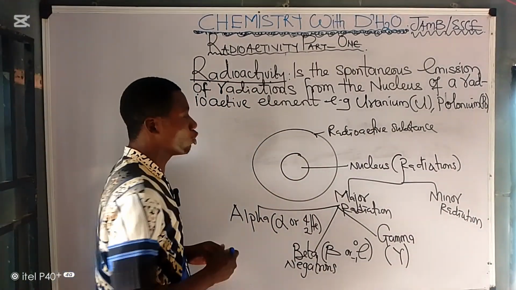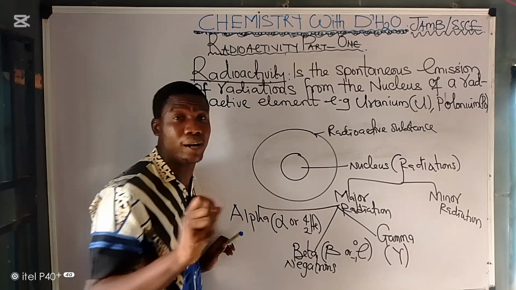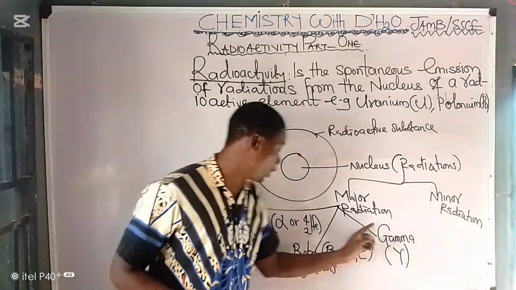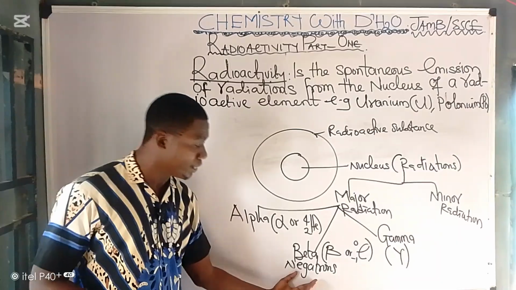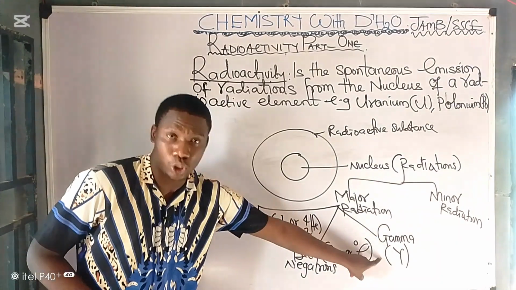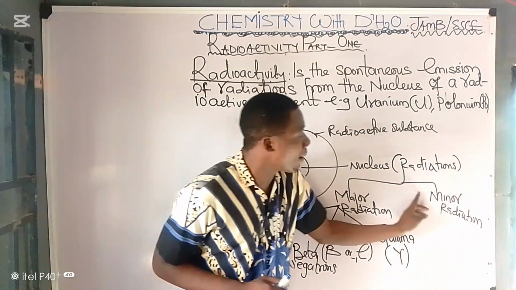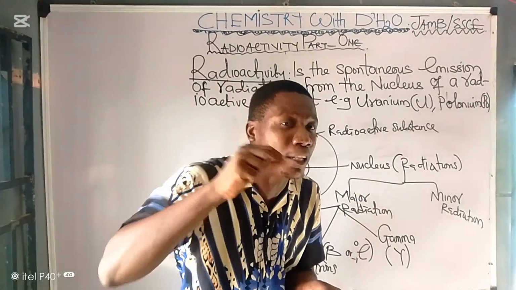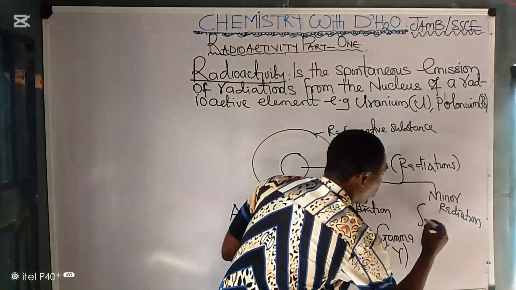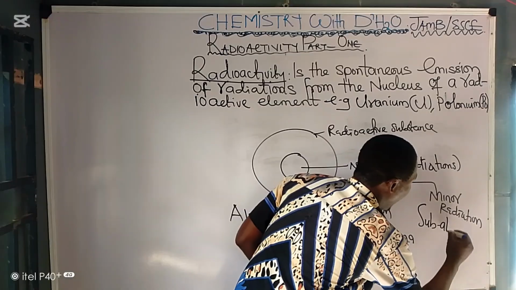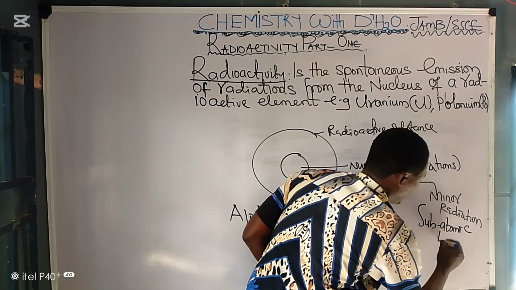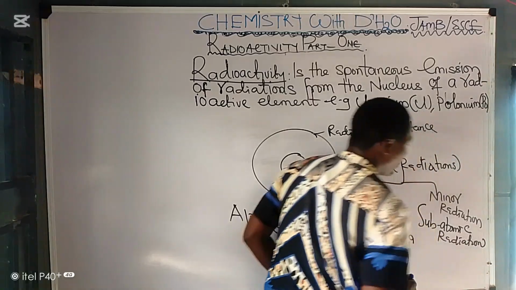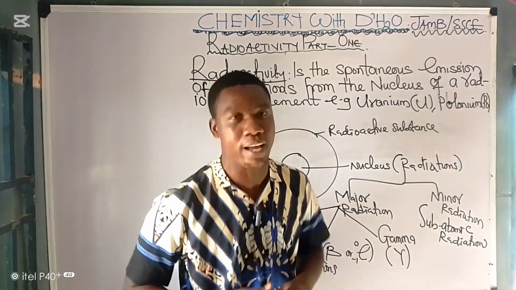So radiations from the nucleus of a radioactive substance are of two types. We have the major radiation, which includes your alpha, your beta or negatrons, and your gamma. Then the minor radiation is also called subatomic radiation, meaning they are the constituents of an atom.